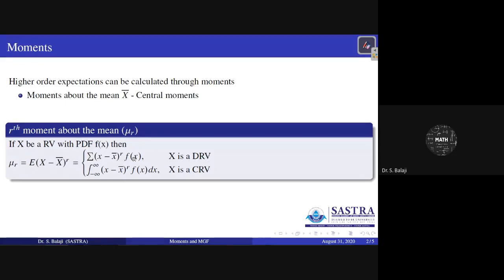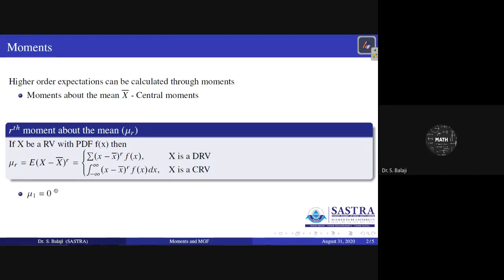If it is a discrete random variable, you can operate summation. If it is a continuous random variable, you can operate integration. The same function, (x minus x bar) whole power r, with the PDF f of x, either by summation or integration for the discrete or continuous random variable, is denoted by mu r.